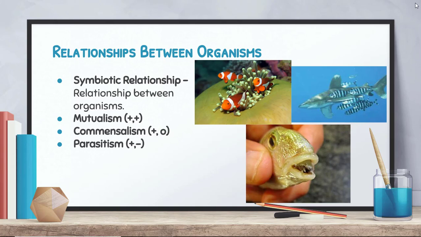You can see the fish down here on the right, there's actually a parasite that's attached to the fish's tongue that eats and ingests the food that the fish eats. So that is another example of parasitism. So you have three key relationships between organisms.